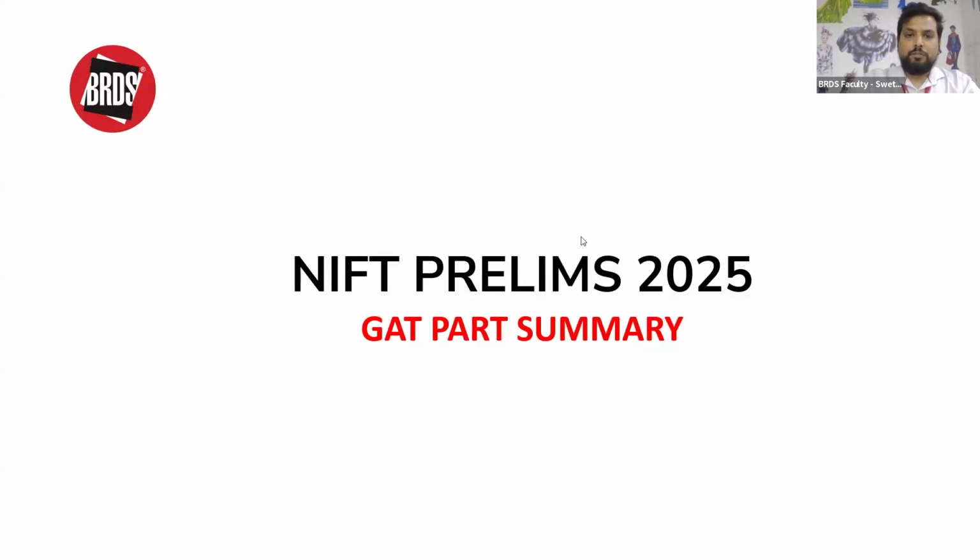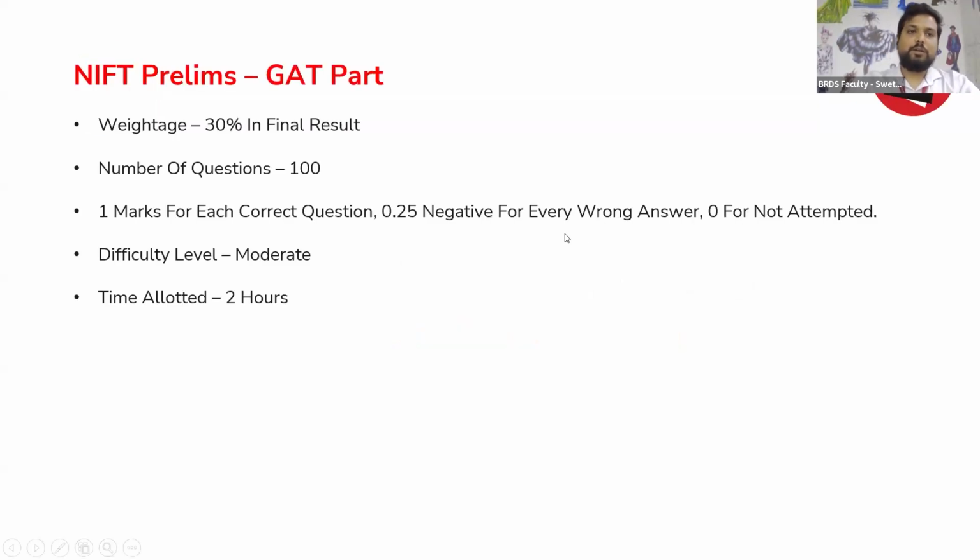Okay, so moving ahead and discussing this. We already know that it's a 30% total weightage of the GET section in the final result. And the other details are the same as already mentioned in the NIFT information brochure, that there will be 100 questions, 1 mark for each correct answer, 0.25 negative, and 0 for not attempted.